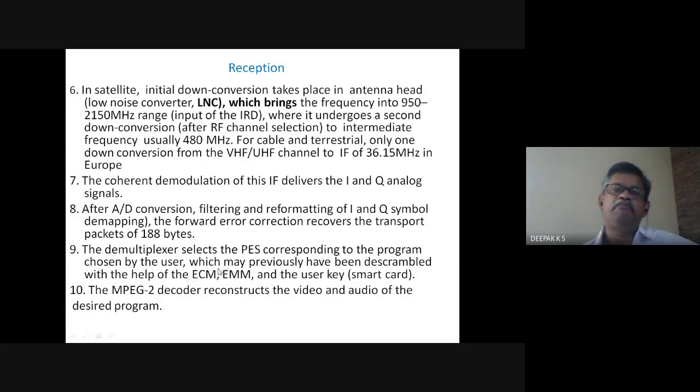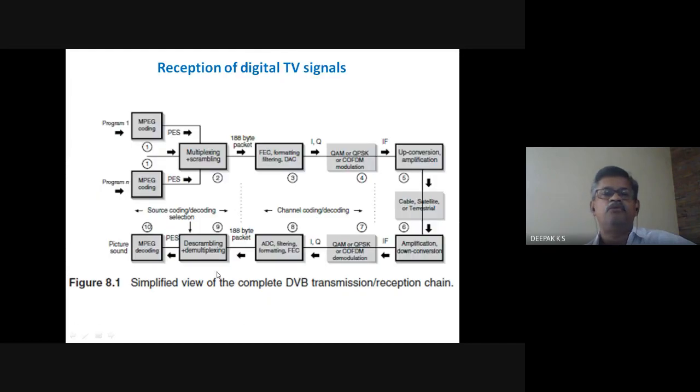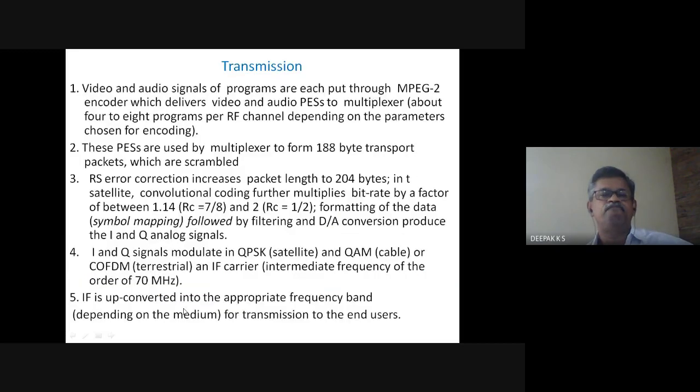The multiplexer selects the packetized elementary stream corresponding to the program chosen by the user, which may previously have been descrambled with the help of some technologies used for scrambling. So whatever is done here, it is undone here. These are many programs, so demultiplexing, and that specific program you get here.